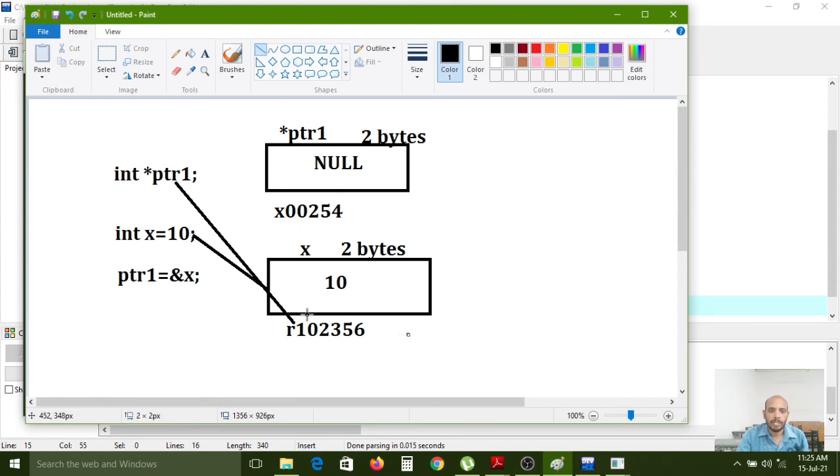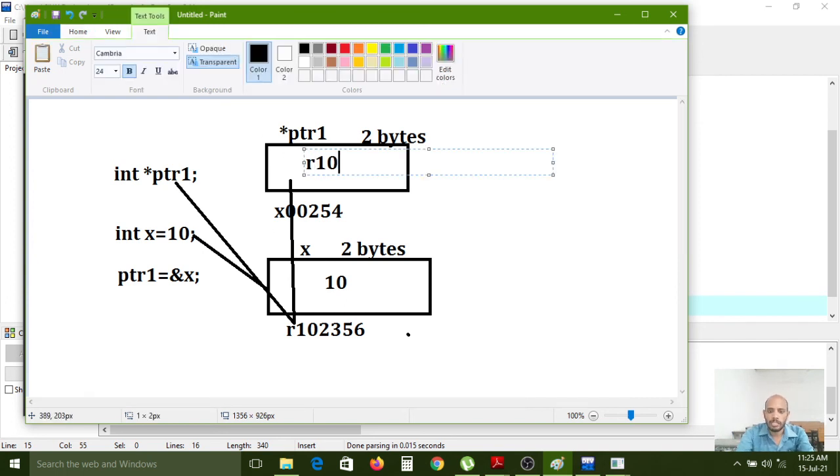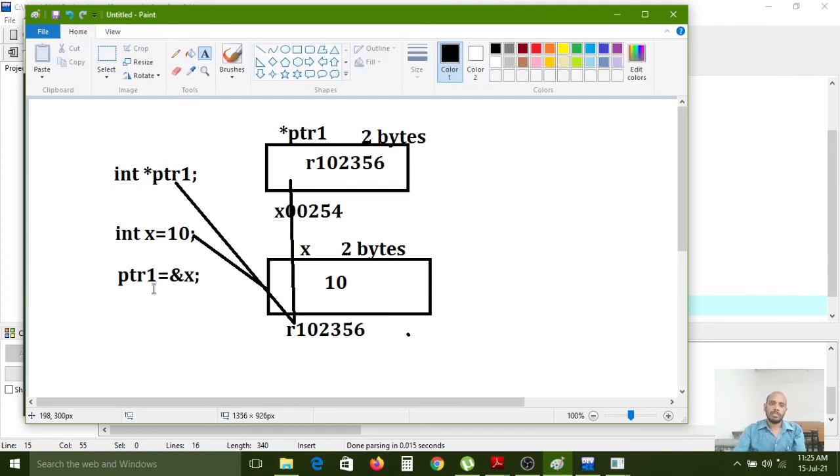Here the null value is replaced with this value. So what is that value? R102356. Like that.